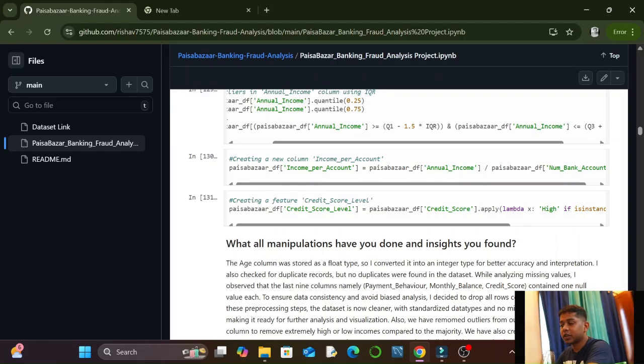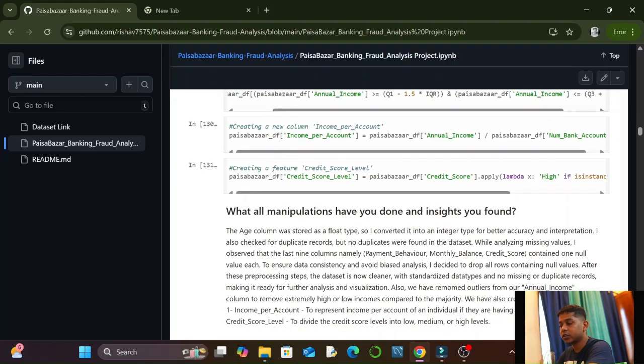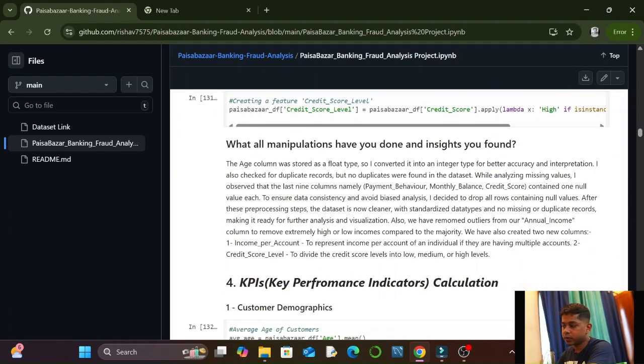After that, in Paisabazaar underscore DF, we have also found a new column, income per account, which is annual income divided by the number of bank accounts. And we have also created a new column, credit score level, calculated from the credit score: if high, then high, otherwise low.